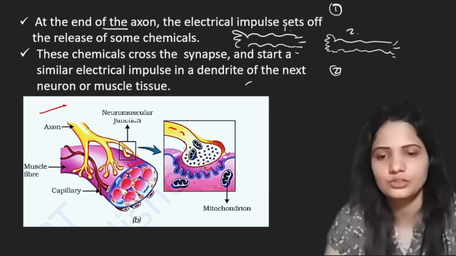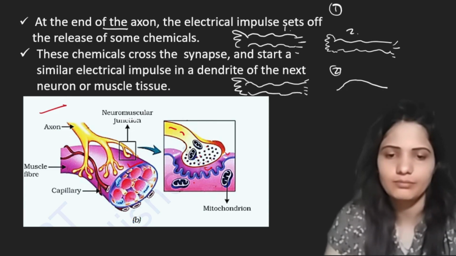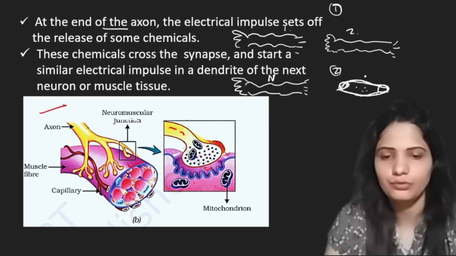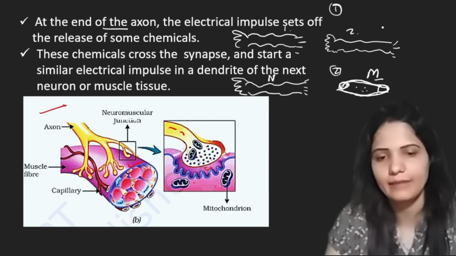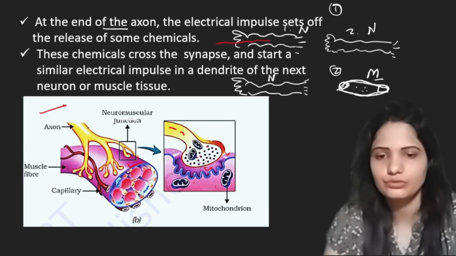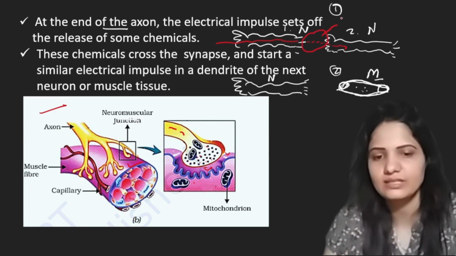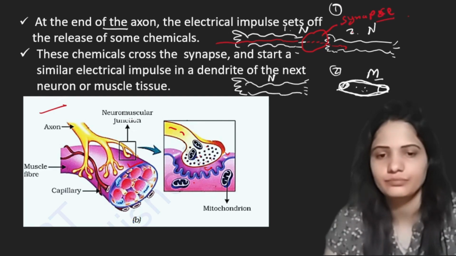Now case second: again we have a neuron here, and this is the dendrite. Here we have a muscle cell. This is the neuron, we can write N here, and this is the muscle cell, we can write M here. This is neuron N1, and this is neuron N2. As the nerve impulse travels from neuron N1 to neuron N2, here we have this gap. This gap is the connection between neuron 1 and neuron 2, and this is known as the synapse, as in the previous slide.